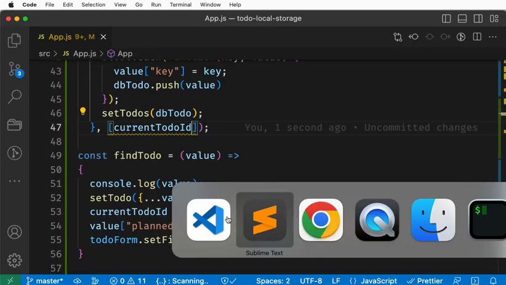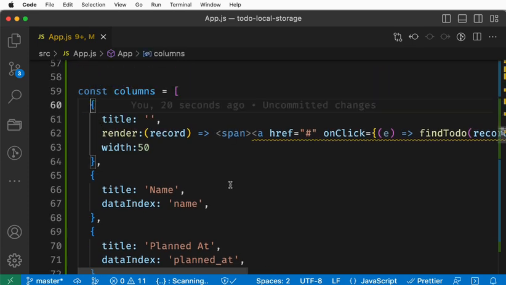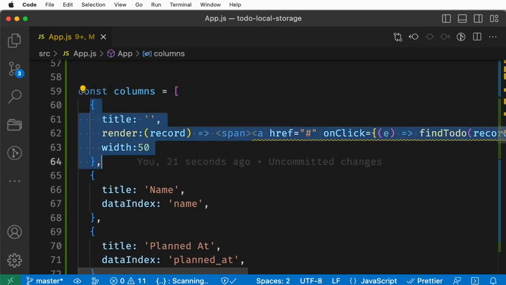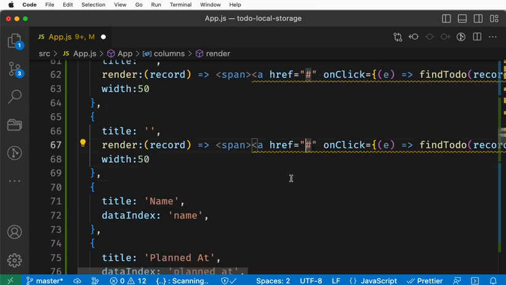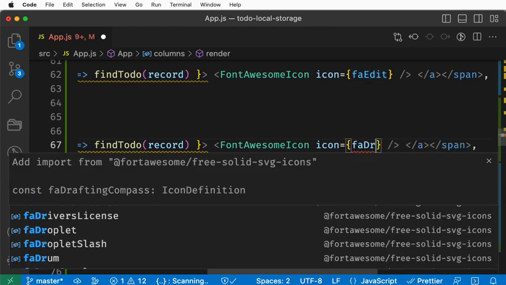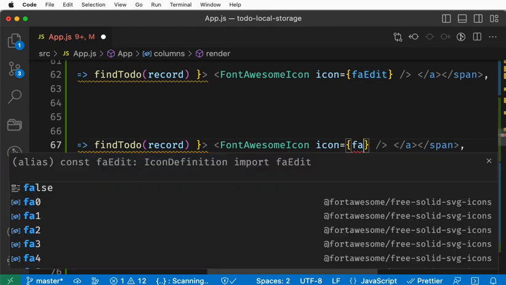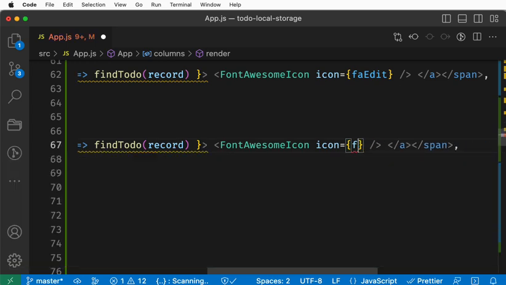Can we introduce the delete icon? How do we introduce it? We all know how to introduce a new column with an icon, right? Copy paste, and here instead of fa edit, use fa trash or something.